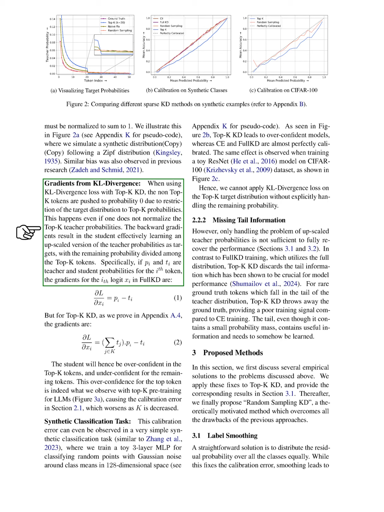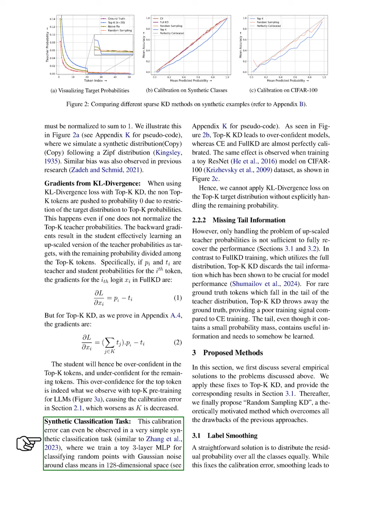Next, when we apply KL divergence loss with top-K knowledge distillation (KD), the probabilities for non-top-K tokens drop to 0. This occurs even without normalizing the top-K probabilities. As a result, the student model learns an exaggerated version of the teacher's probabilities, with the leftover probability distributed among the top-K tokens. This leads to the student being overly confident in the top-K tokens and less confident in others, which we observe during top-K pre-training for large language models, causing calibration errors that worsen as we reduce the number of tokens.